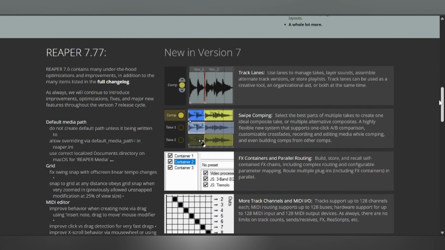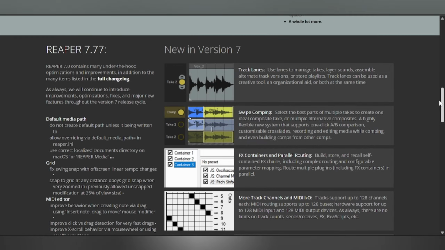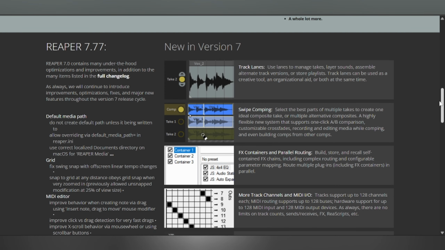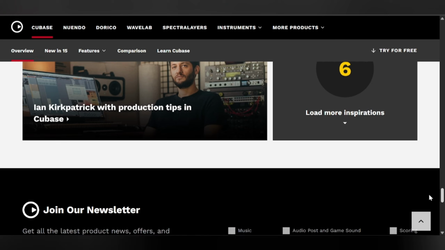Pricing. Reaper is affordable with a fully featured trial. Cubase has multiple tiers with higher pricing for professional versions. Learning curve. Reaper has a less polished interface but deep customization options. Cubase has a steep learning curve due to its extensive feature set.